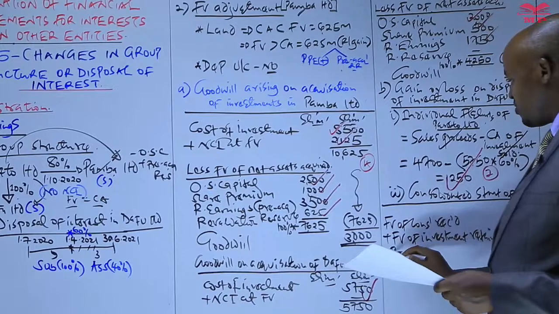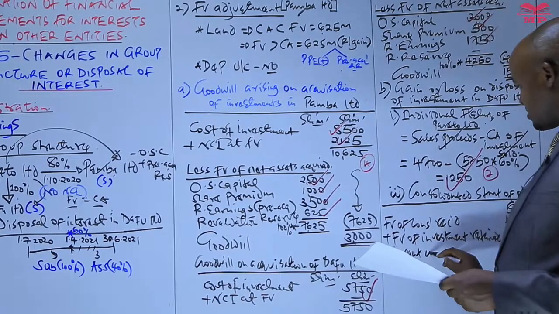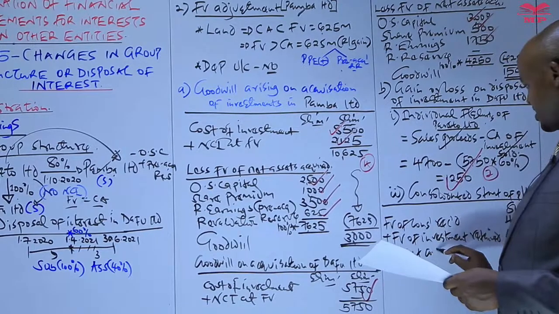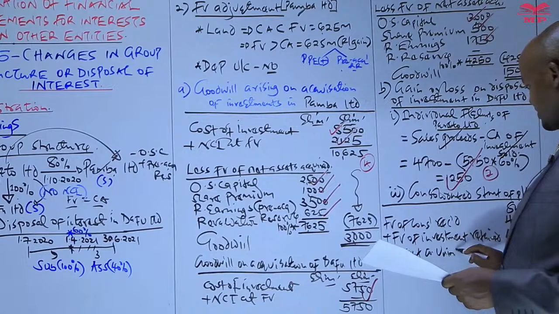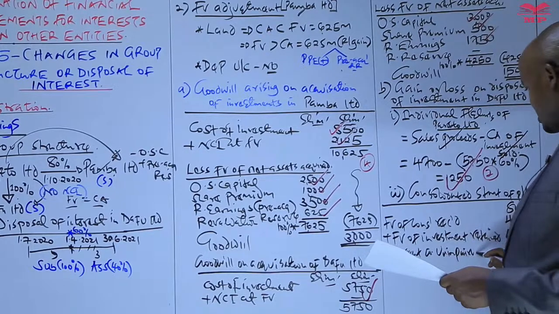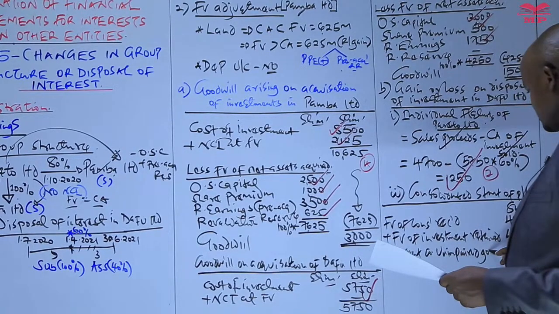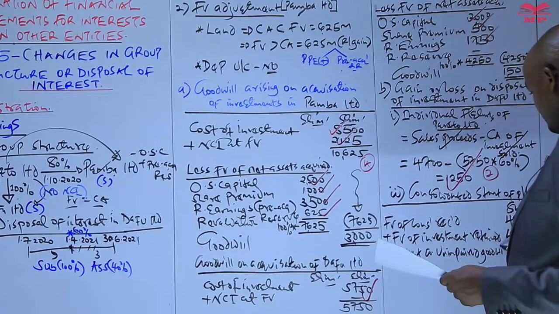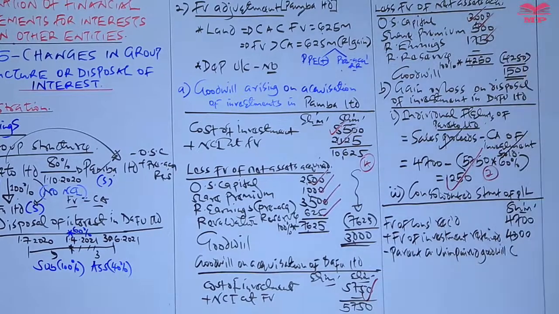Number one, we less the parent company's unimpaired goodwill, which is something we have already computed here: the goodwill arising on acquisition of Darfur.